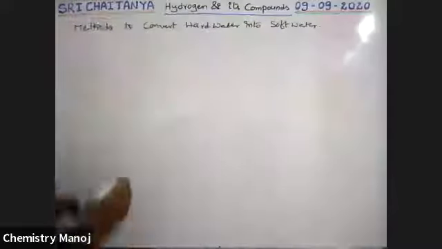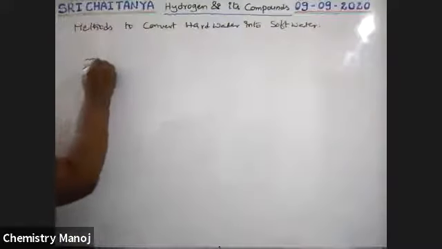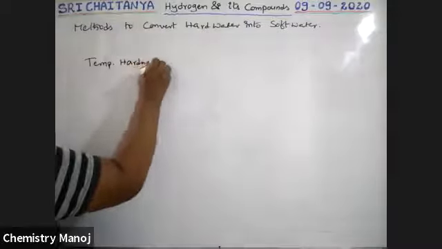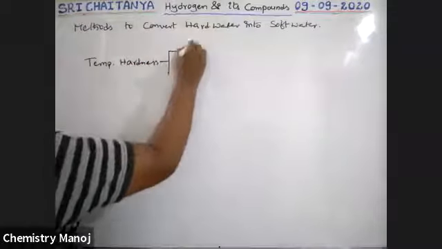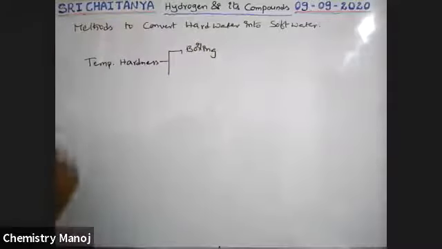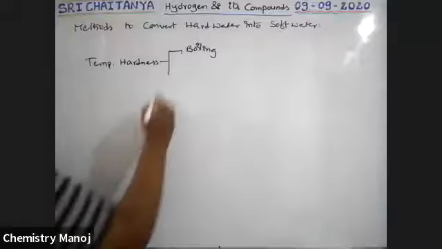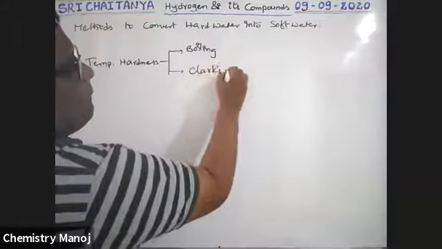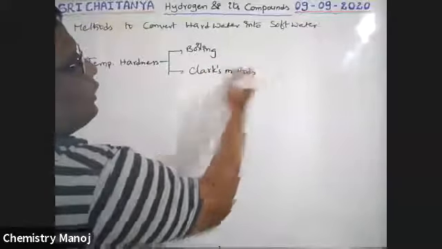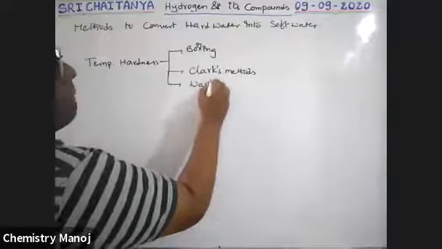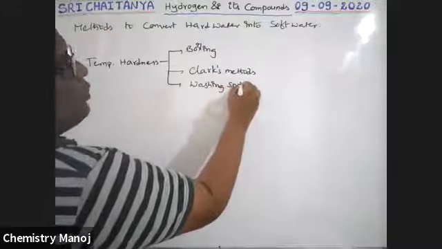See here, for temporary hardness, one, the boiling technique is used. Simple boiling of water is one of the methods. The second one is Clark's method, and the third is the washing soda process.